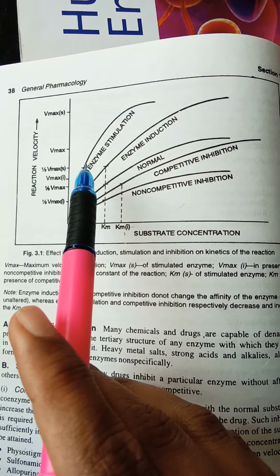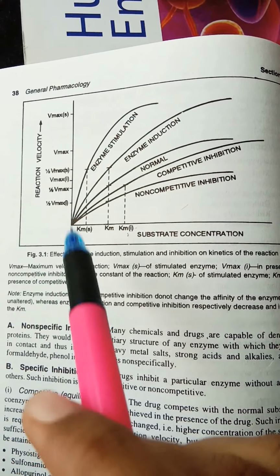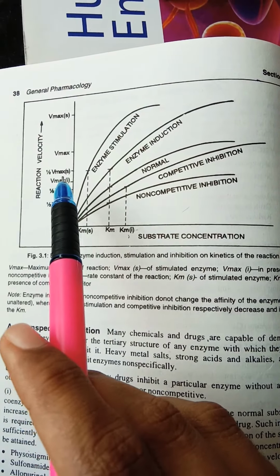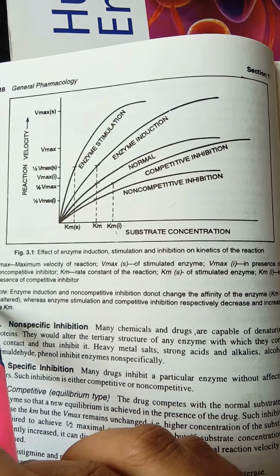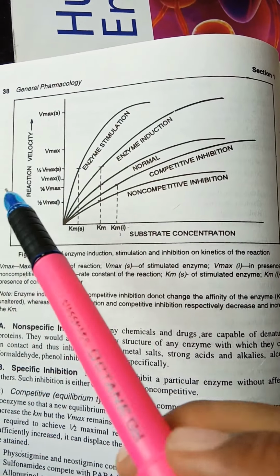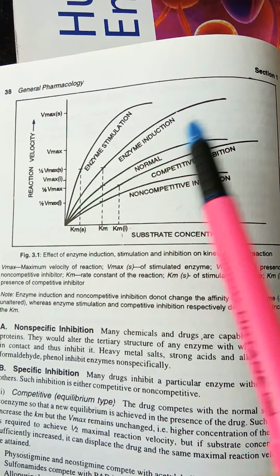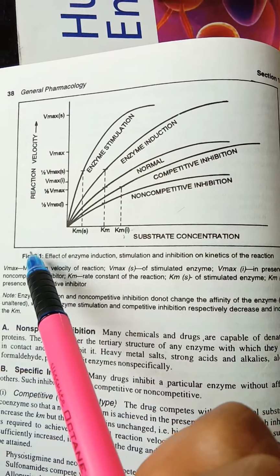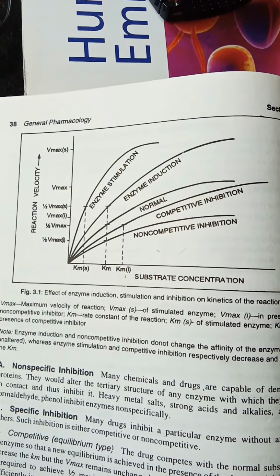So here also Vmax, same. Vmax means maximum velocity of a reaction, and S means stimulated Vmax, I means in the presence of our competitive inhibitor, and that's it, same. So here you can see a graph: enzyme is stimulated, enzyme is induction, normal, competitive inhibition is going on, and non-competitive inhibition. As we already discussed the values, what happens to Km and Vmax.